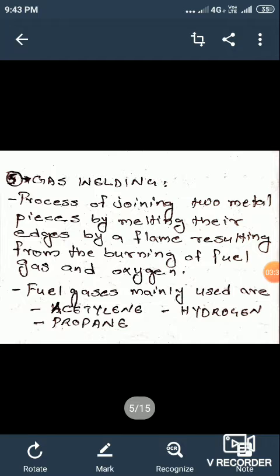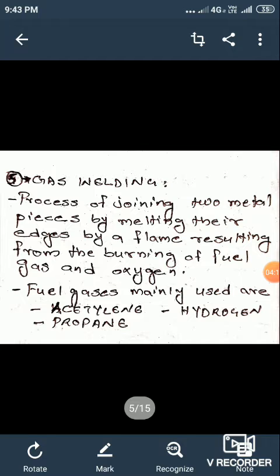Okay, next we will go to oxyacetylene welding. What is oxyacetylene welding? In oxyacetylene welding, we use oxygen and the fuel gas acetylene. The flame is produced by burning a mixture of oxygen and acetylene. The mixture burns to produce a high flame temperature up to 3480 degrees Celsius.